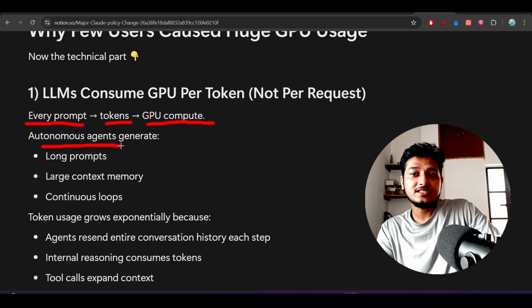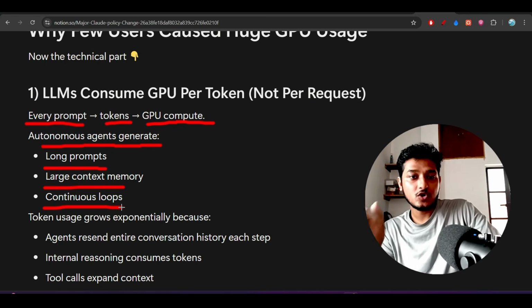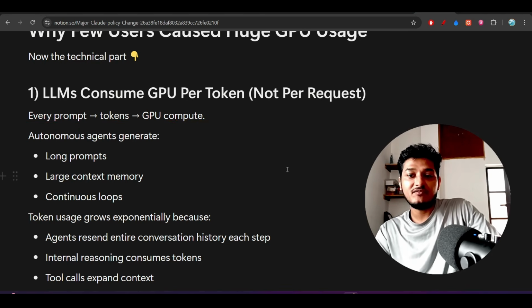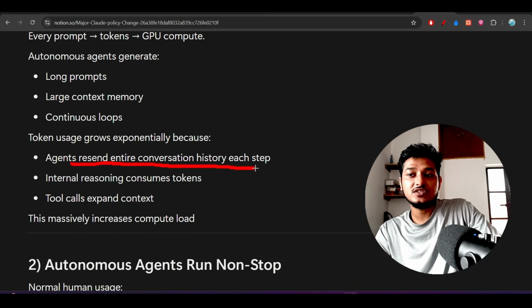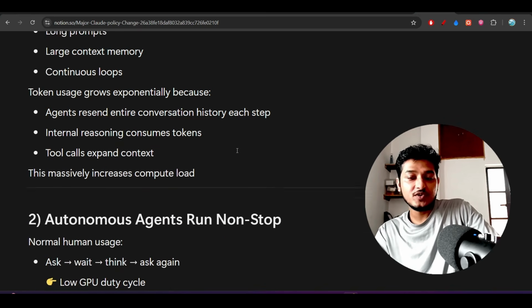An autonomous agent generates long prompts, large context memory, and a continuous loop, and it will affect the whole system. How? Here you see, the agent resends the entire conversation history at each step, internal reasoning consumes tokens, and tool calls expand the context, and this massively increases the compute load. I hope you are getting it.